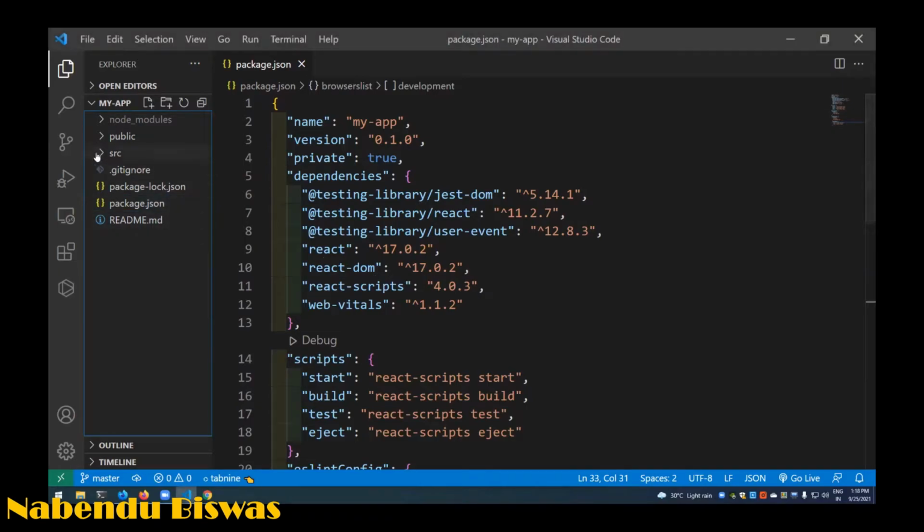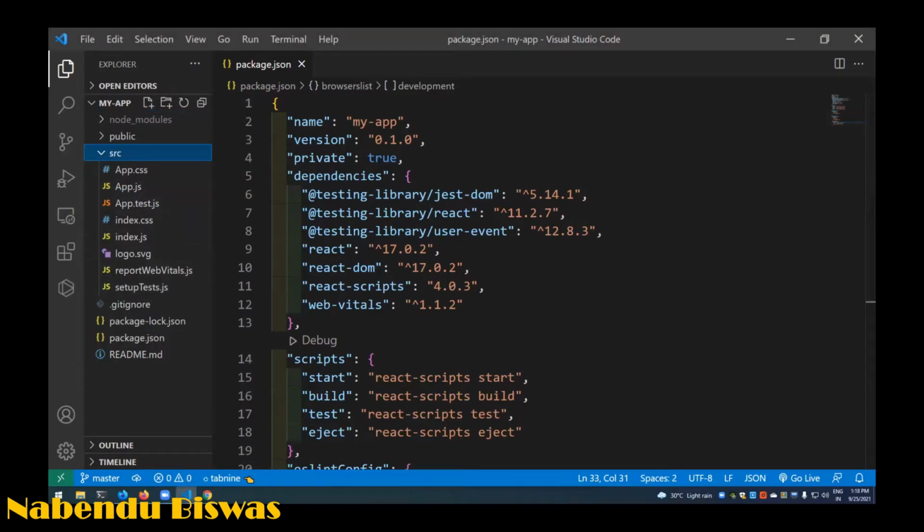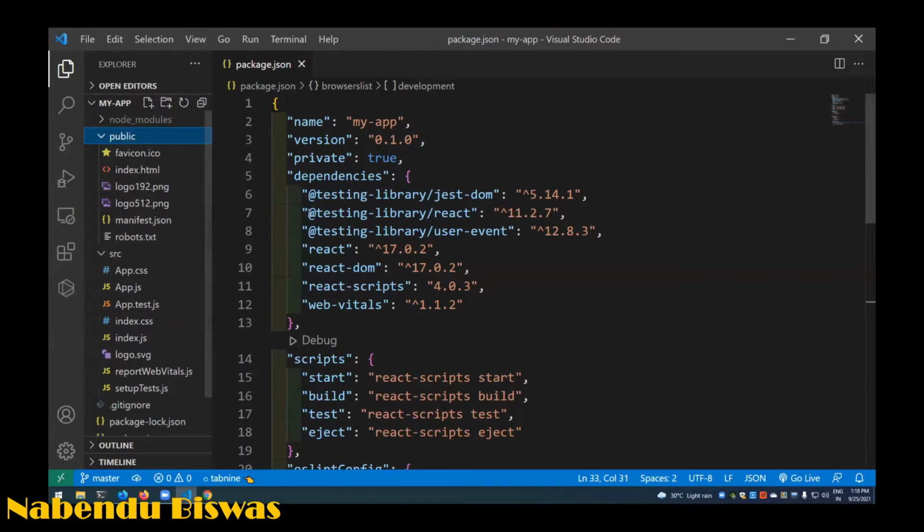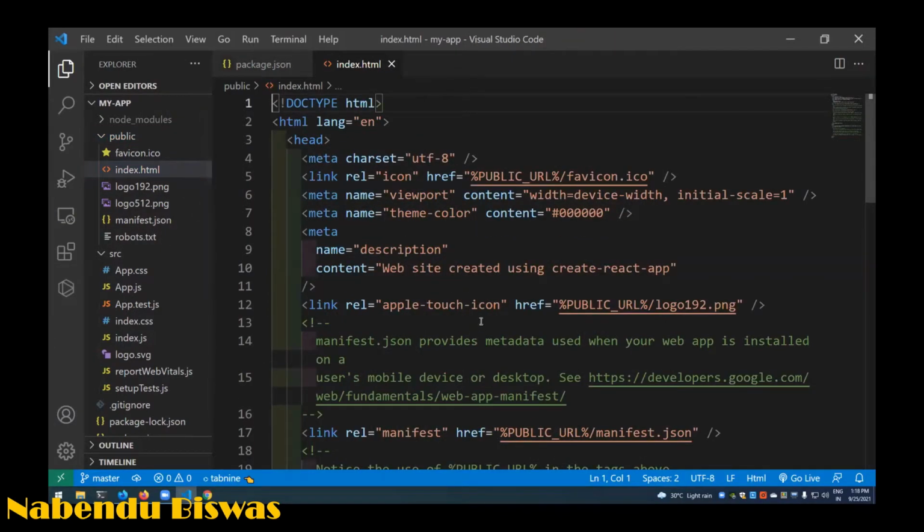this, the src folder is the main thing. And before src I should show this public folder. Actually, this index.html, if you go, so how does the React app work? You cannot run React on the browser; the browser only understands HTML, CSS, and JavaScript, not anything more than that.